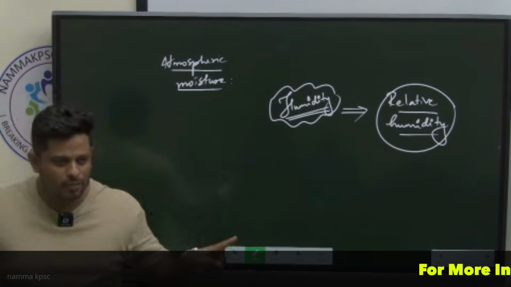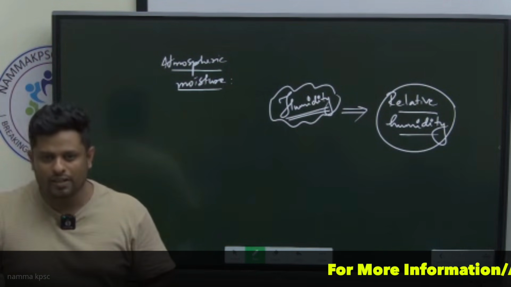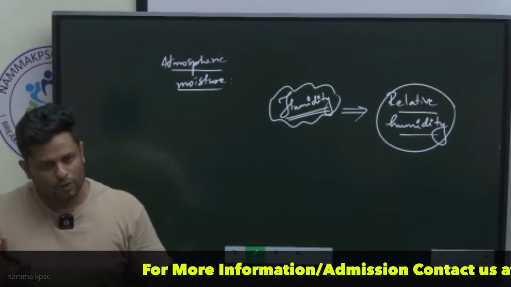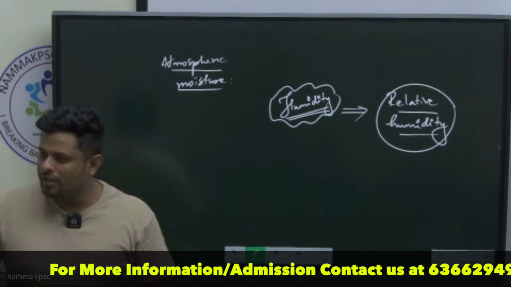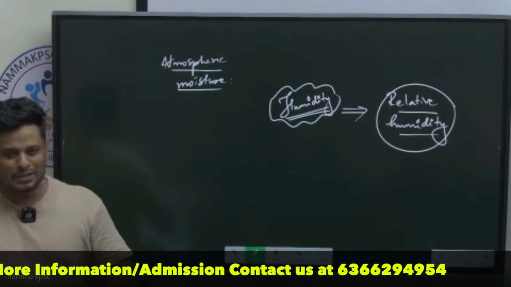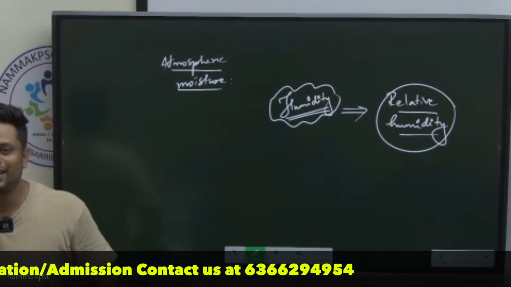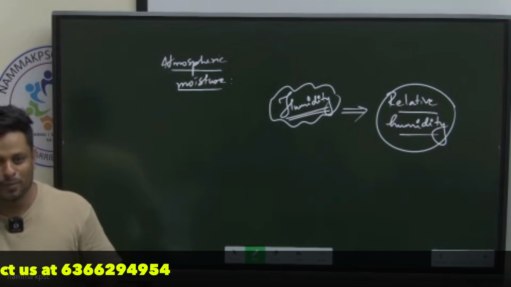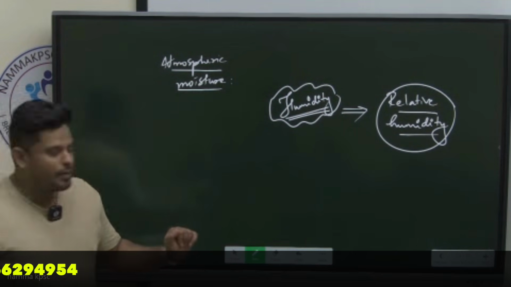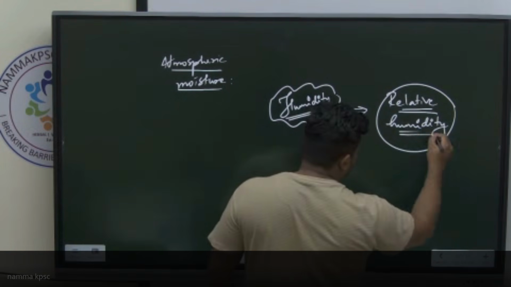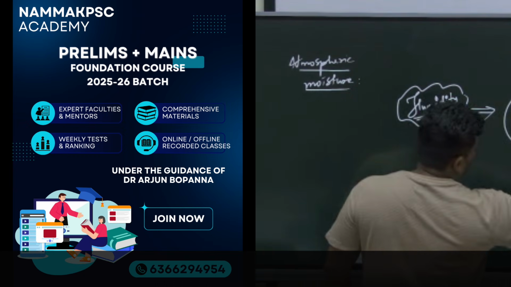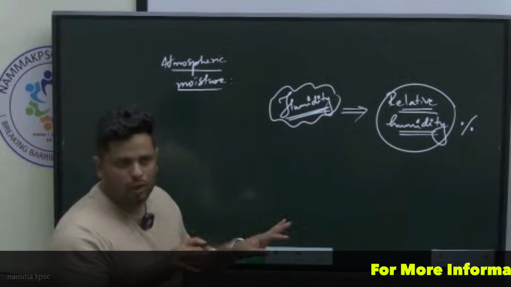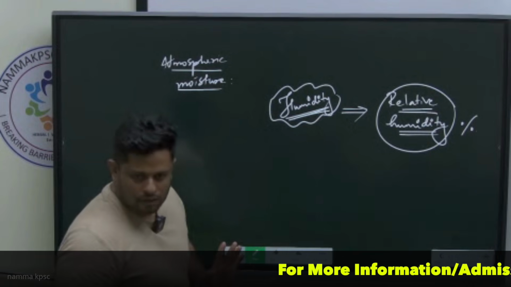Whatever the air column, the volume of the air column that is present around us right now, 30% of that is occupied by moisture. If this moisture level increases to 90%, 95%, 100%, what do you expect? The symbol changes, the cloud symbol comes, the rain symbol comes, right? Relative humidity is a measure of the humidity expressed in percentage, that is, the ratio of to what extent the volume is occupied by water vapor.